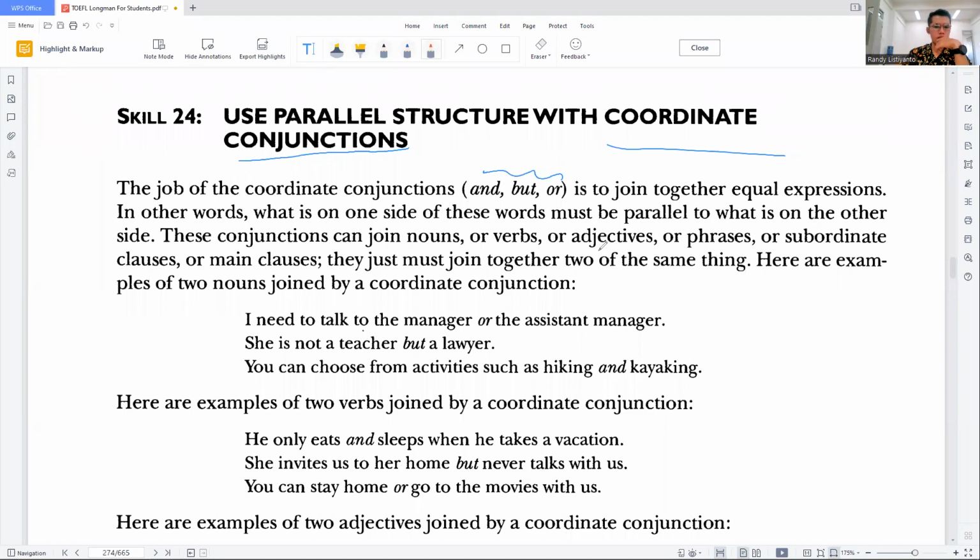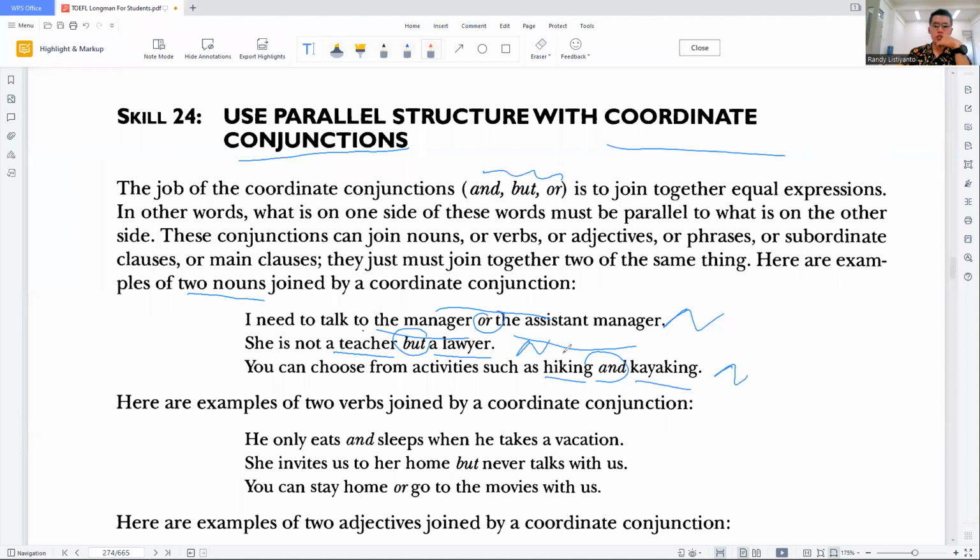conjunctions, and, but, or, let's make sure that the components are at the same level or of the same type. First one is nouns. We combine two nouns with and, but, or. The first sentence uses or, the second uses but, and the third uses and. The first sentence combines the manager and the assistant manager. Both are nouns. The second combines a teacher and a lawyer. Both are nouns as well. And the third is hiking and kayaking. Both are nouns as well.